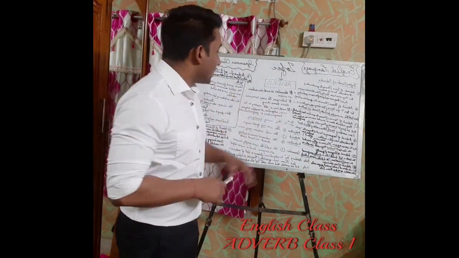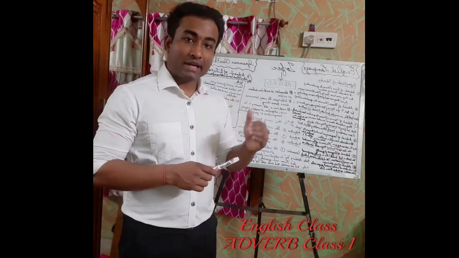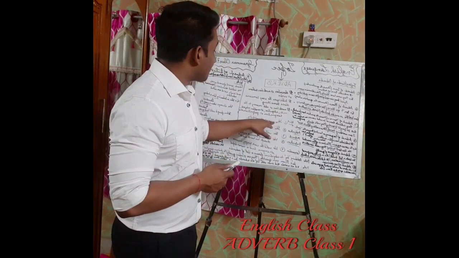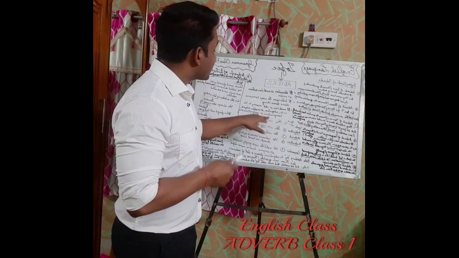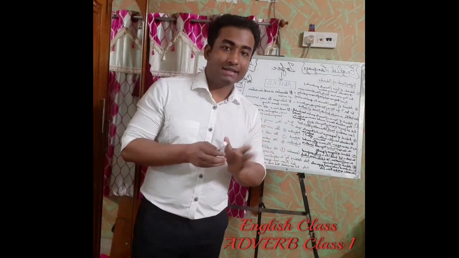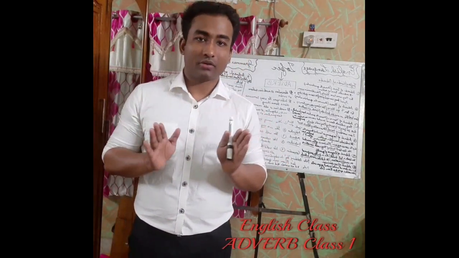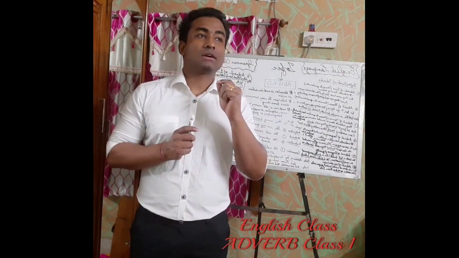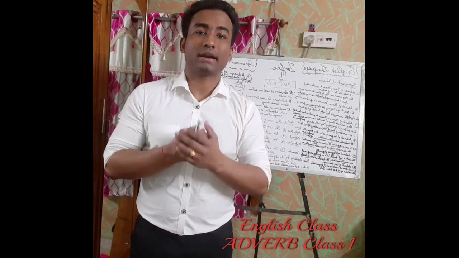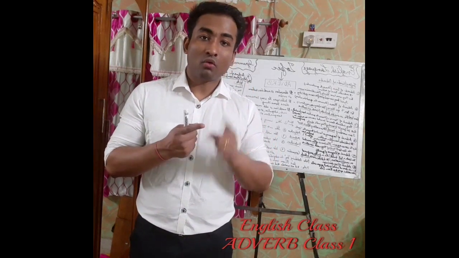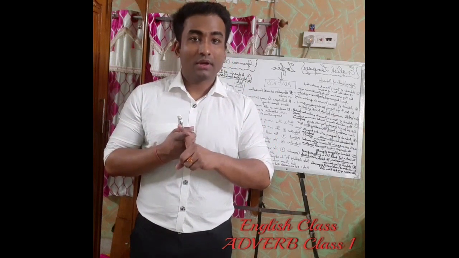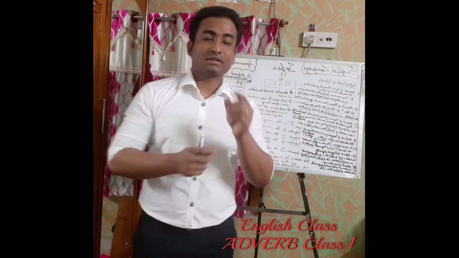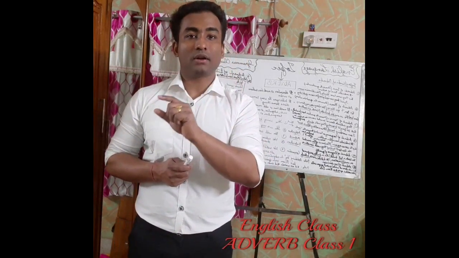In the first example, I will explain how it describes or adds meaning to a verb. The example is: she sang beautifully. Now guys, I can simply say she sang, right? So this is also a sentence. But suppose I have to add meaning to the word sang. Sang is what? It's a verb. So a word that describes a verb is an adverb. You have to understand this. So any word that describes a verb is an adverb.